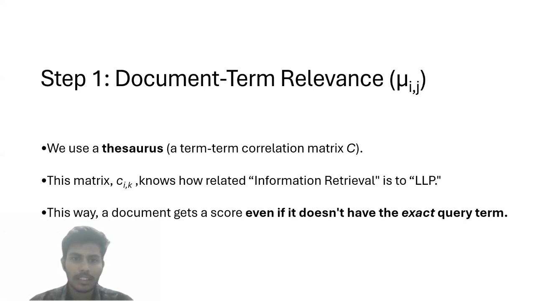So, how do we get the score? The model is smart. It doesn't just look for exact words. It uses a built-in thesaurus or a term-term correlation matrix to find related words. This lets the model give a relevance score to a document about Hadoop even if you only search for big data.